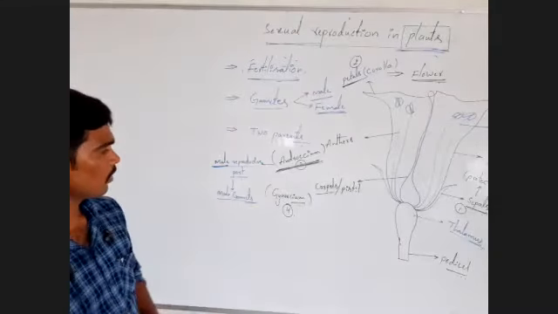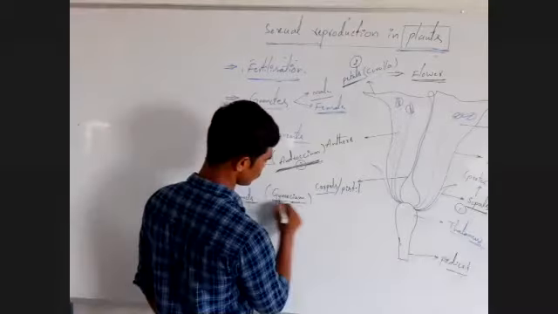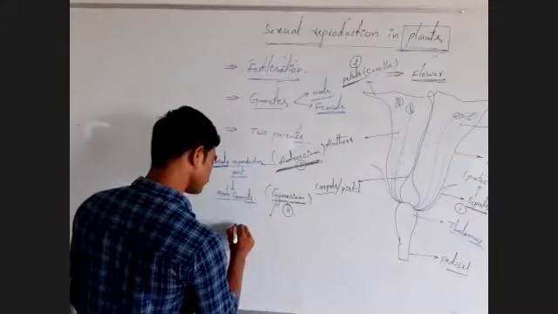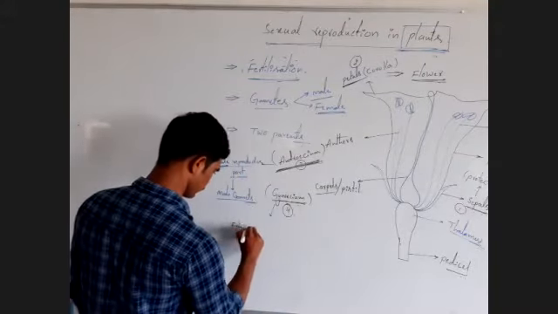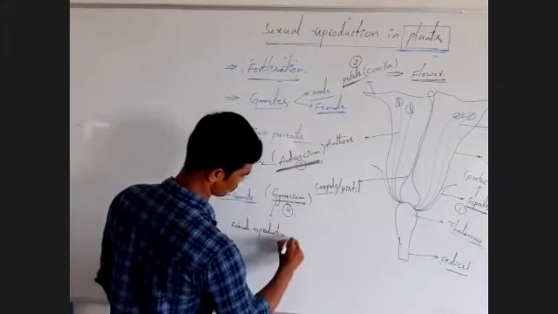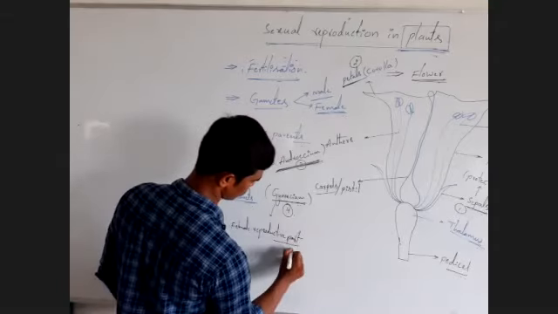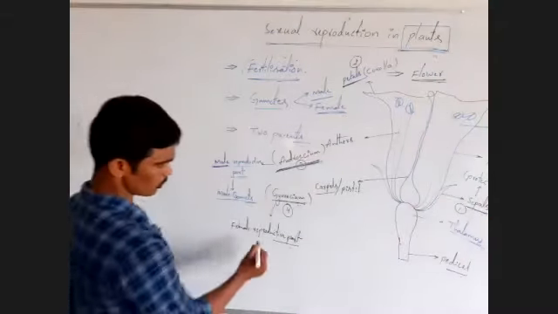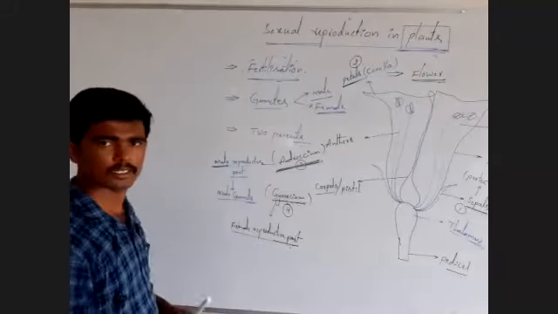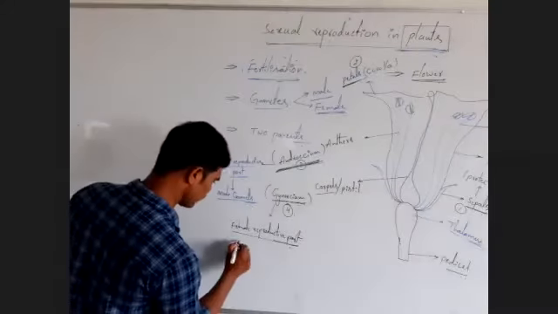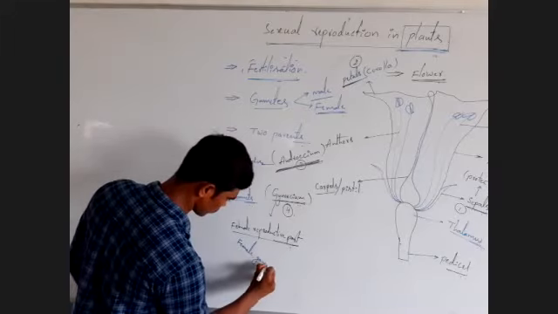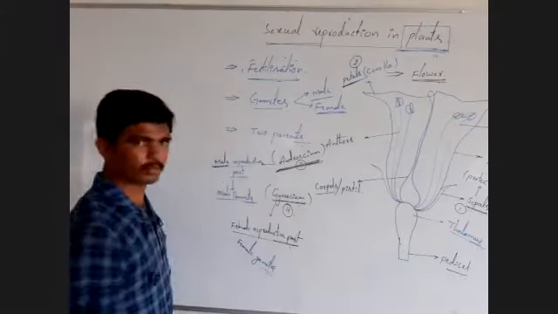Next, the fourth whorl, gynoecium. This is the female reproductive part of the flower. What is the use of this female reproductive part? Actually here, female gamete. Female gamete.